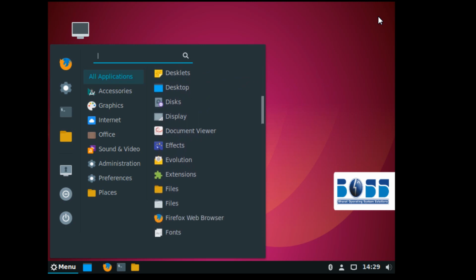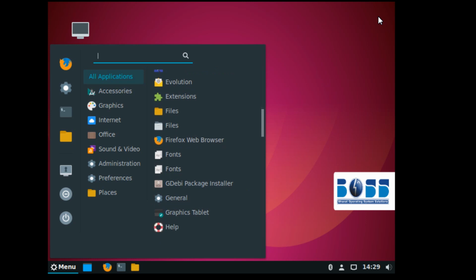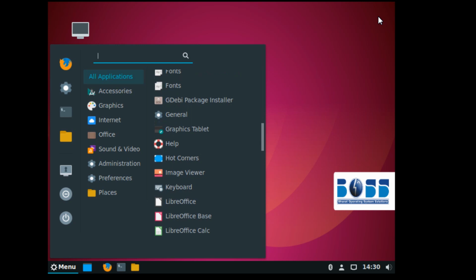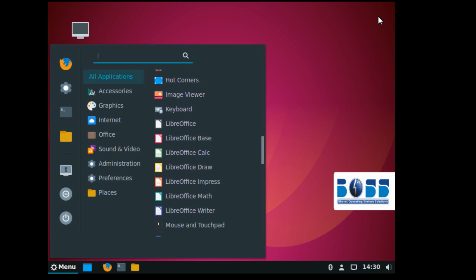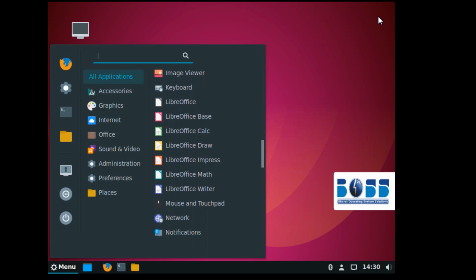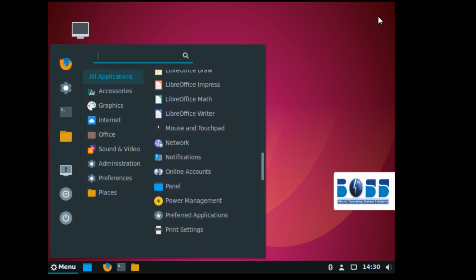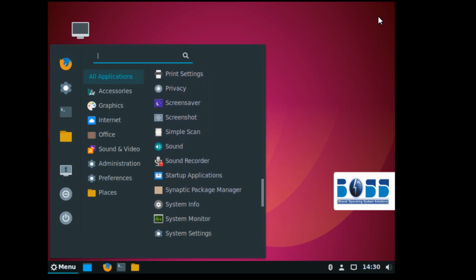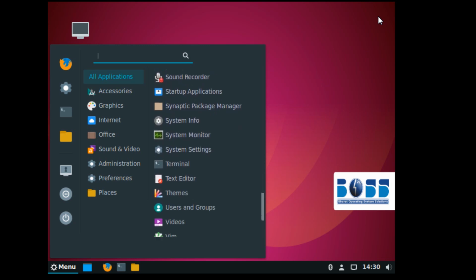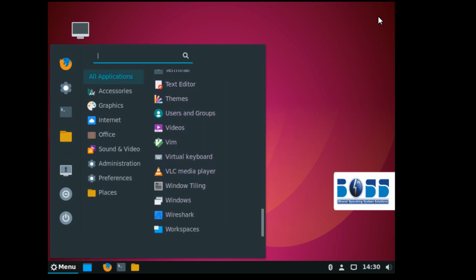These are all the applications provided by default by BOSS GNU/Linux, and these are all free of cost. You can also find something like LibreOffice, which is open source. Generally, with another operating system, you have to purchase the operating system and then purchase these kinds of tools. But here it's not needed. Maximum applications are provided by default. You can check VLC Media Player as well.